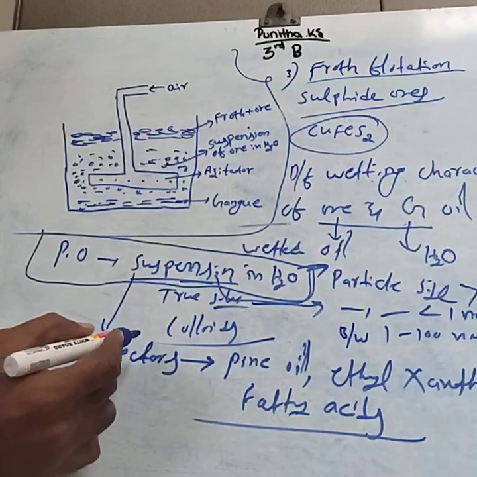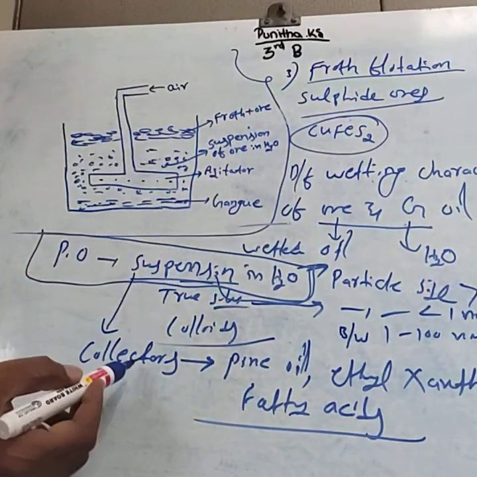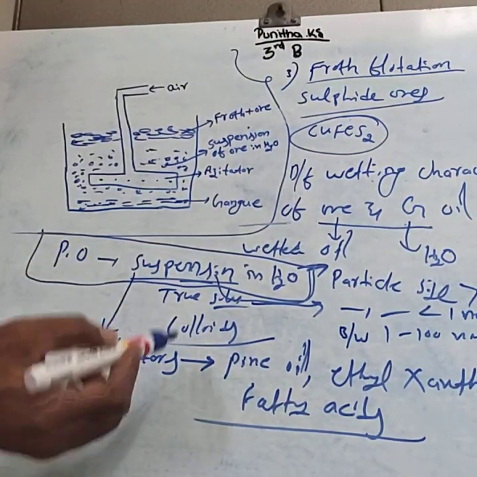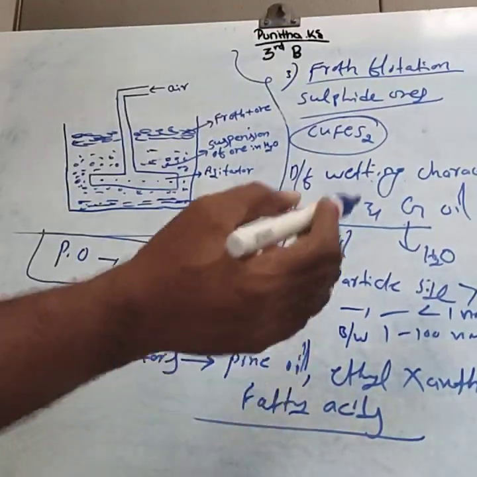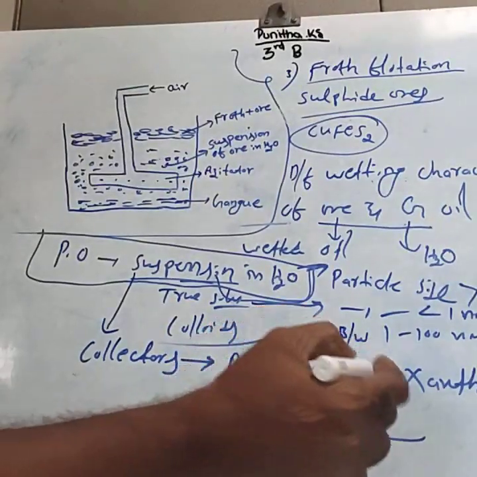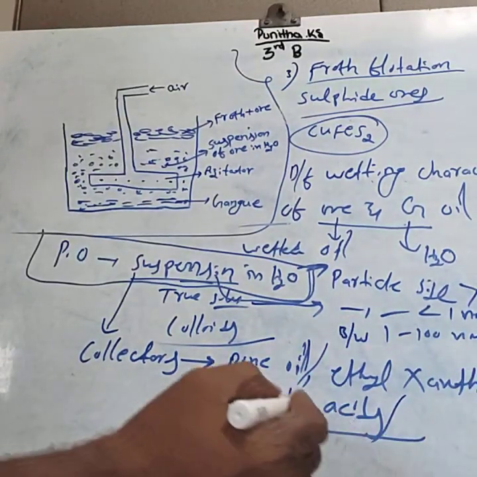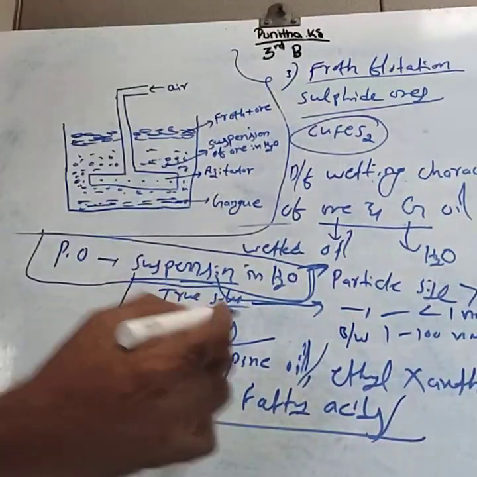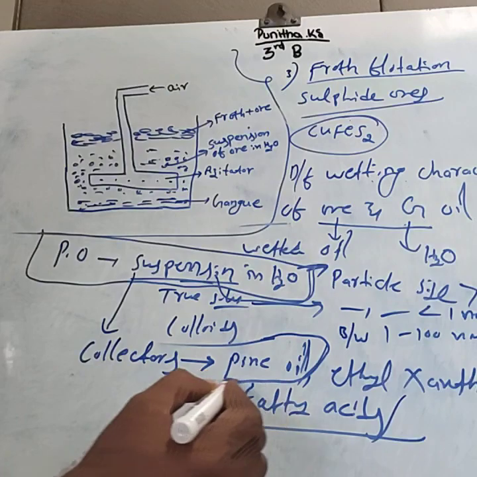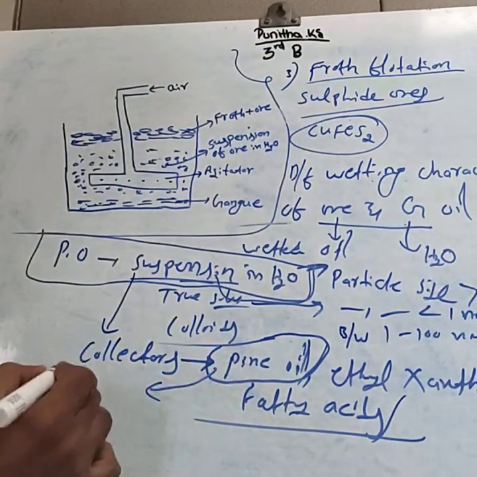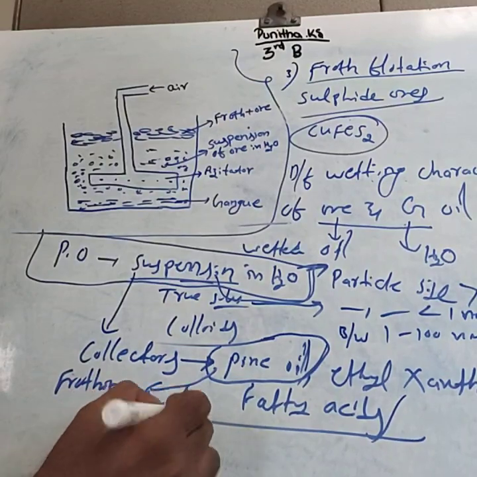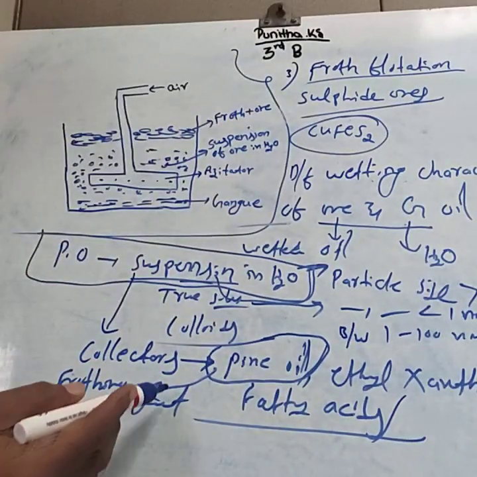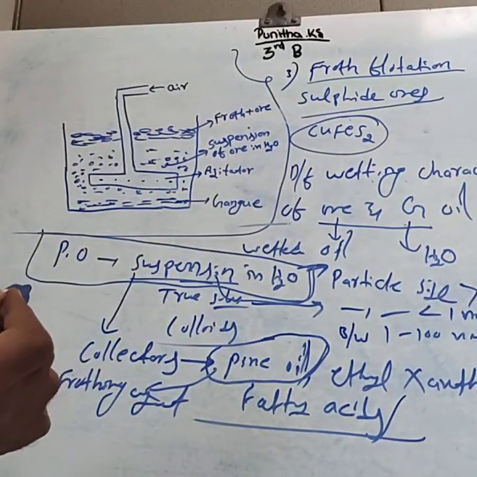These are called collectors. This pine oil also serves as a frothing agent.